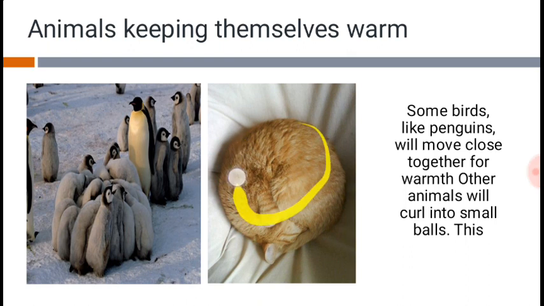This is a cat which is shaping itself into a ball-like structure. This reduces the surface area and the exposure to air, thus reducing the convection process, and keeps the animal warm enough.